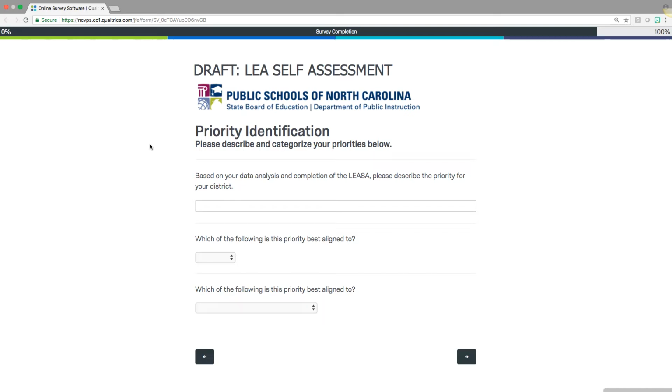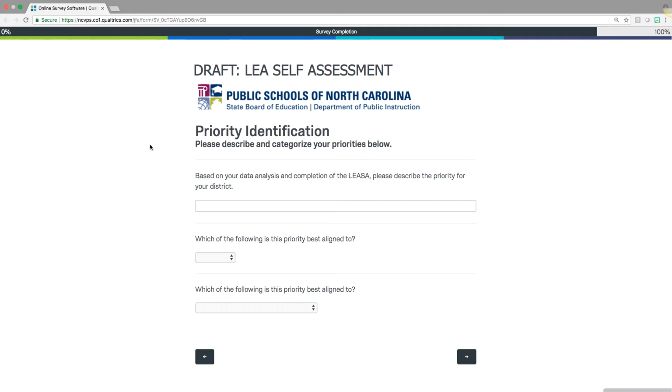The next step of the tool is priority identification. So we ask that you identify your priorities for a number of purposes. One, for implementation planning, it's very clear that we must focus on 1 or 2 primary things that we hope to change over the course of several years. If we select too many things to try to impact, too many things to try to change, we often find that we go past our capacity and go past our resources, and we aren't particularly effective with any of those.